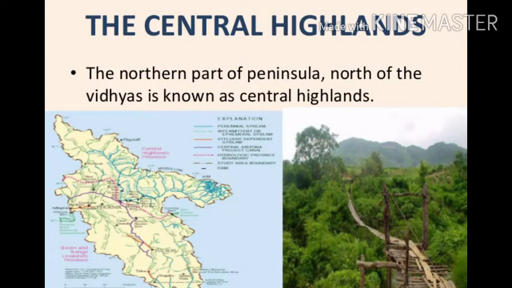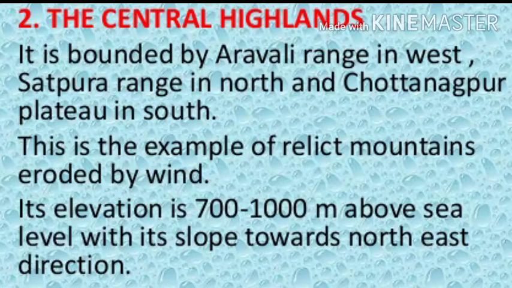Second, the Central Highlands. The Central Highlands are bounded by the Aravalli Range to the west and the Satpura Range on the south, generally at an elevation varying between 600 meters to 900 meters. This forms the northernmost boundary of the Deccan Plateau.